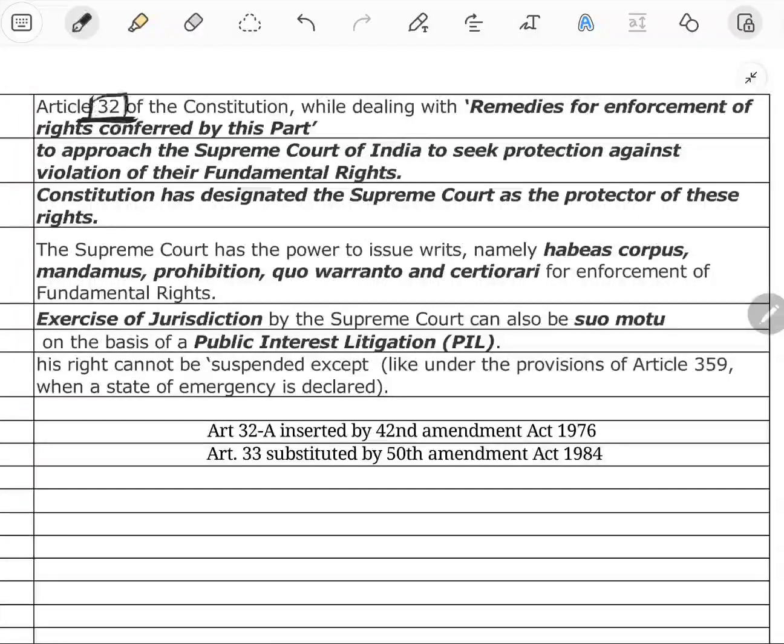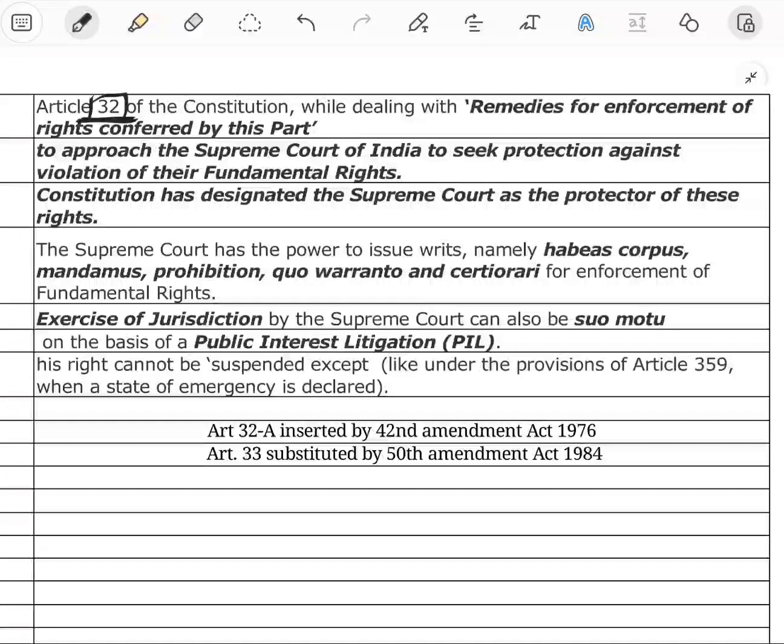Article 32 gives the right to approach the Supreme Court if any person, citizen or non-citizen, has their fundamental rights infringed. So five writs are given under Article 32 to approach the Supreme Court for infringement of fundamental rights.